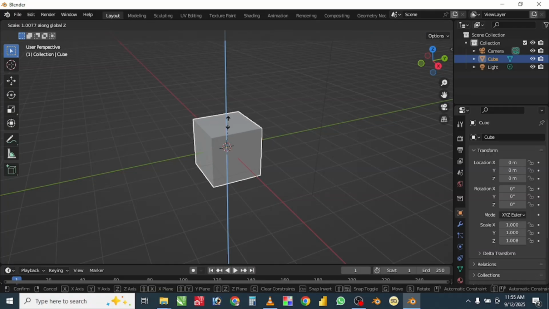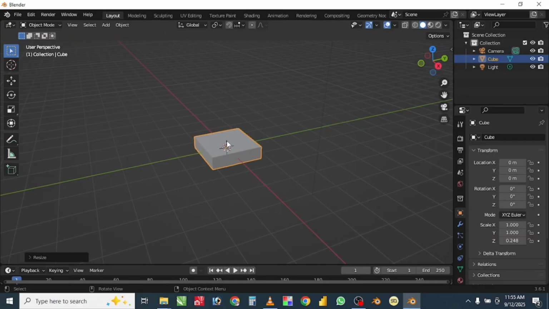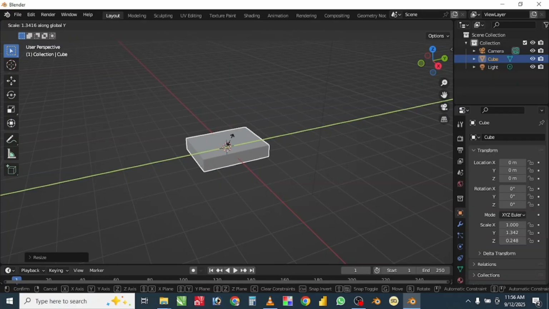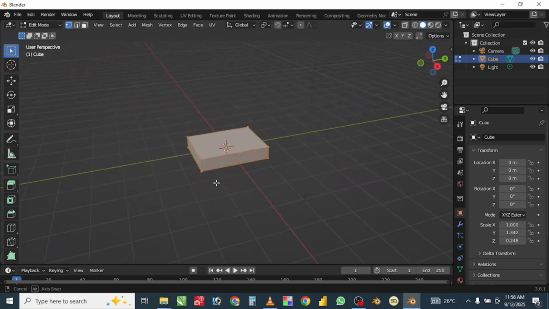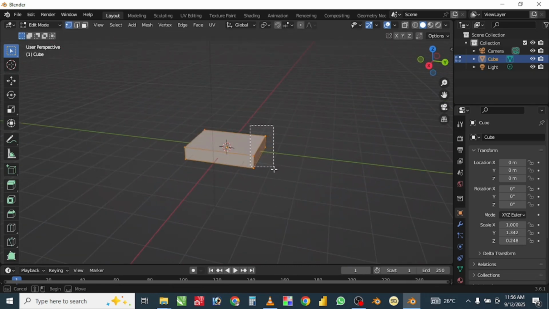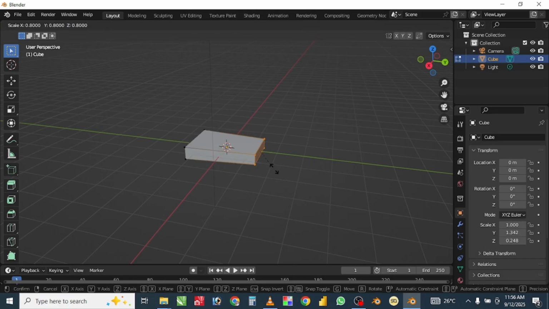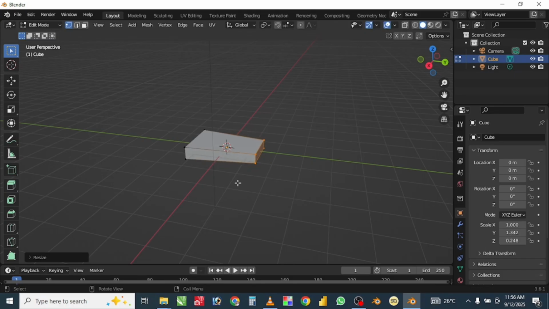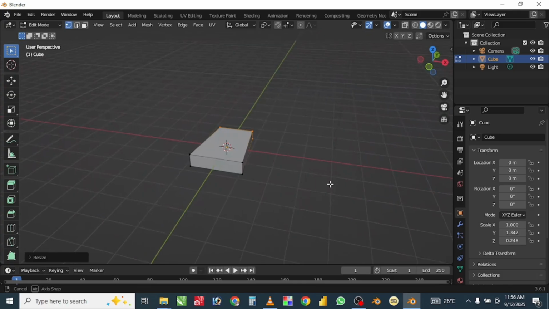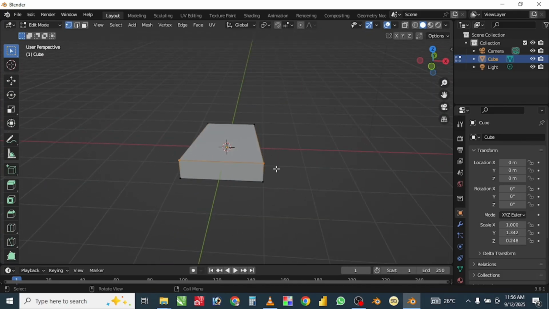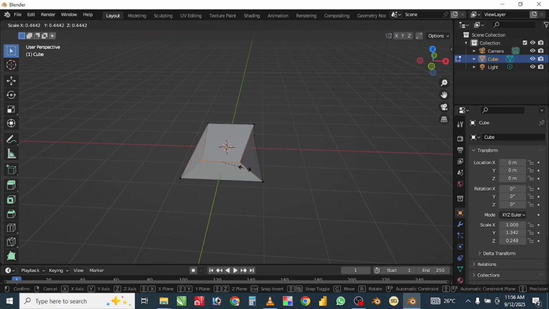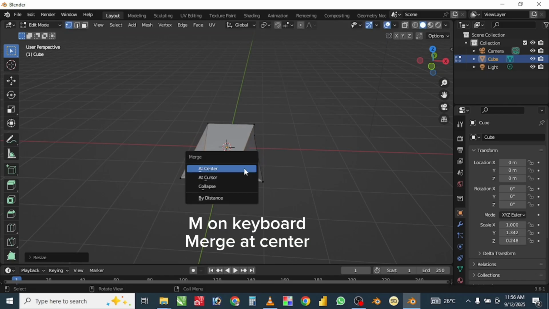Now, starting with the default cube, I'm going to scale it on the Z axis and also on the Y axis. I'll switch over to edit mode, or you can just press Tab on your keyboard. Then with the vertex selection mode on, I'm going to select the 4 vertices at the end and scale. Then at the front, I'm going to select the 2 vertices at the top. I'll scale it and press M on my keyboard to merge at the center.